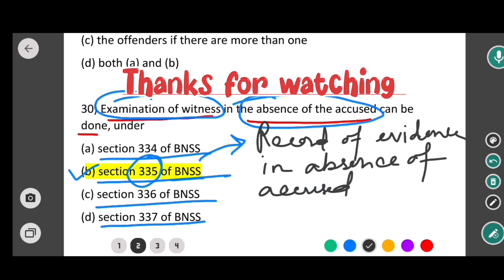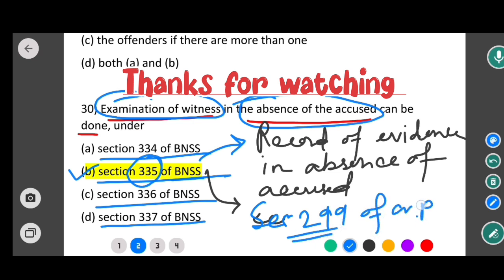Okay, and this section corresponds to section 299 of CrPC, which is very important. If an accused person has absconded and there is no immediate prospect of arresting him, then the court may examine the witness in the absence of the accused and record their depositions. So option B would be the correct answer.